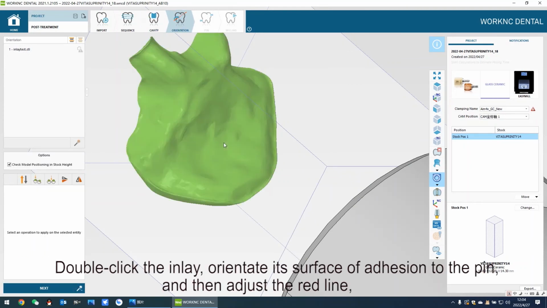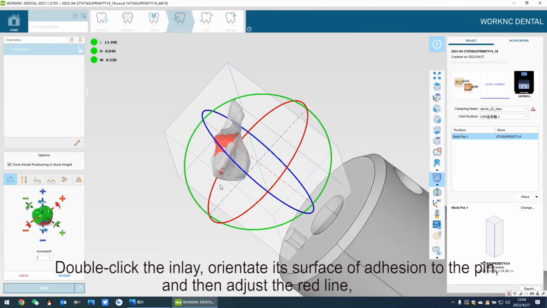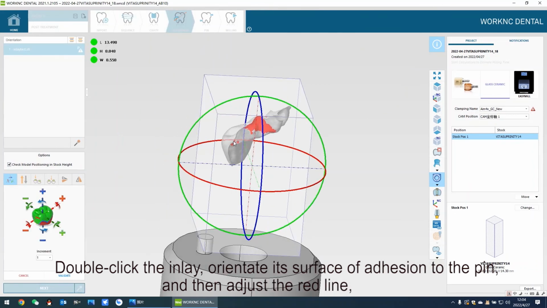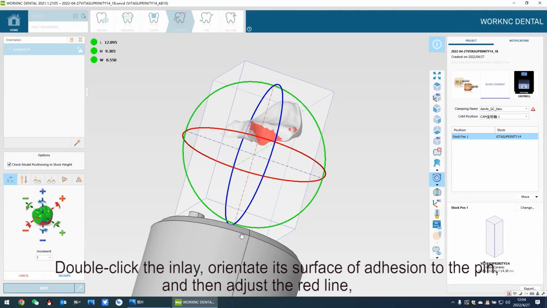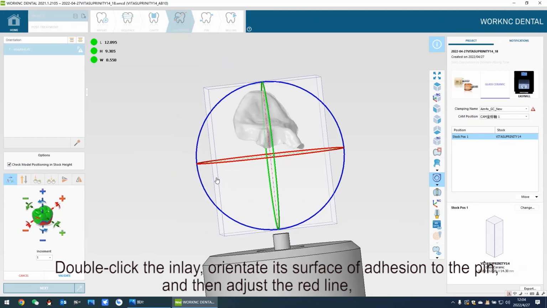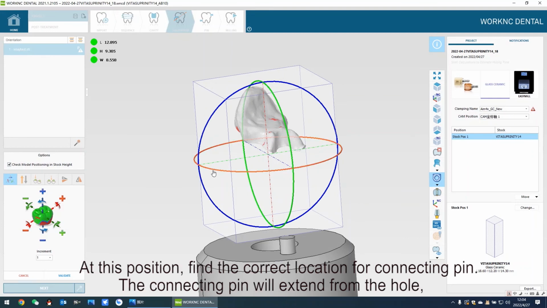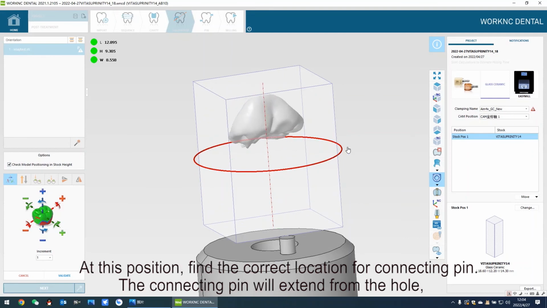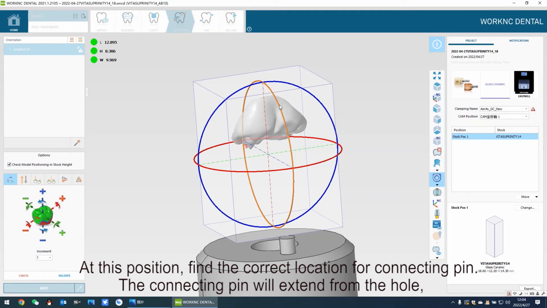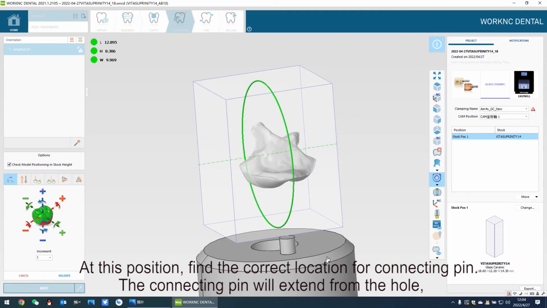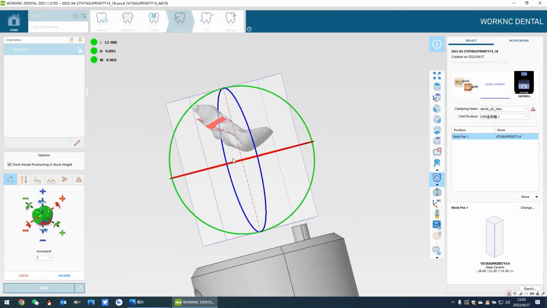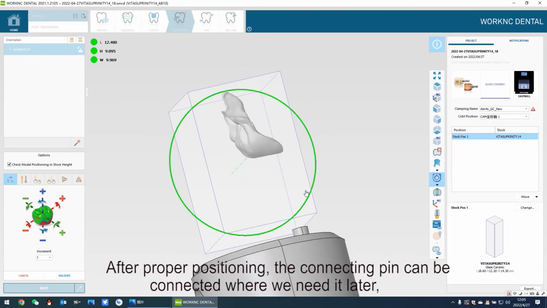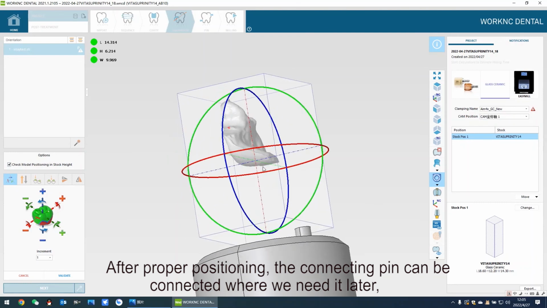Double-click the inlay, orientate its surface of adhesion to the pin, and then adjust the red line at this position. Find the correct location for the connecting pin. The connecting pin will extend from the hole. After proper positioning, the connecting pin can be connected where we need it later.